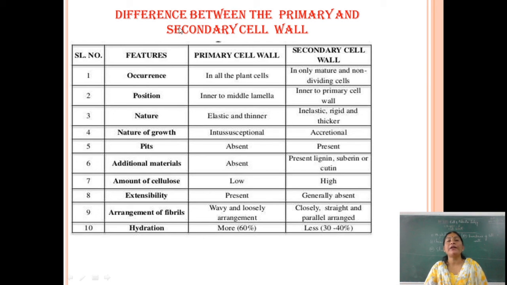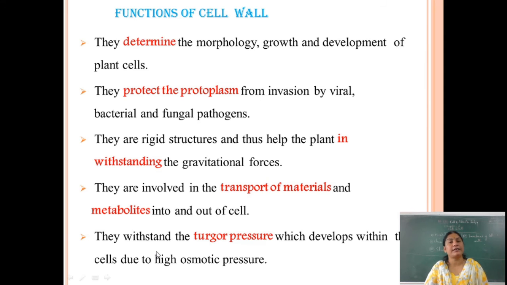So this chart shows the difference between the primary and secondary cell wall. Primary and secondary cell walls are mainly differentiated by their occurrence, position, nature of growth, pits, additional materials, amount of cellulose, extensibility, arrangement of fibrils and hydration. Next one is the functions of the cell wall. The cell wall determines the morphology, growth and development of the plant cell.